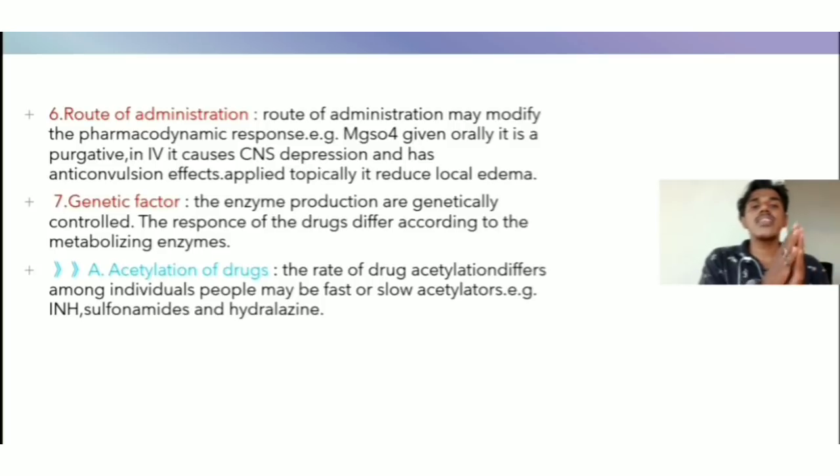Okay, next one is genetic factor. The enzyme production is genetically controlled. The response to drugs differs according to the metabolizing enzyme. The metabolizing enzymes play a major role in drug action. Acetylation of drugs: the rate of drug acetylation differs from person to person, and may be fast or slow acetylators. Example, INH, sulfonamide and hydralazine.